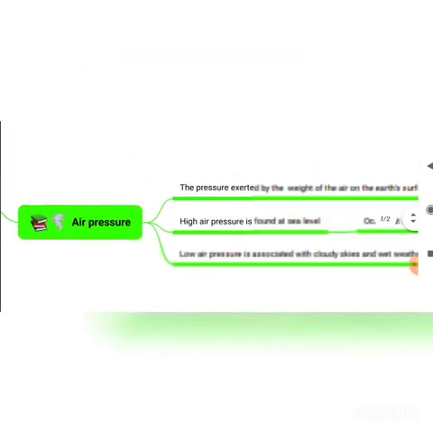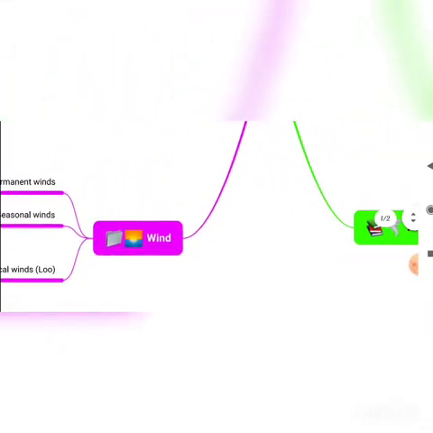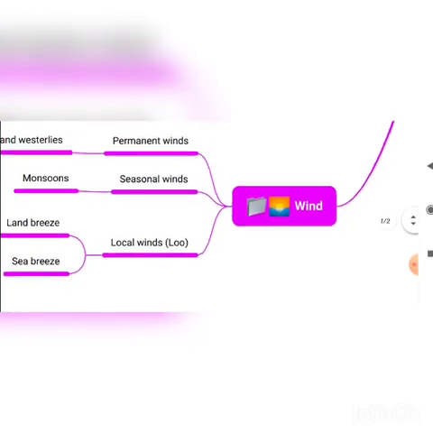This is all about air pressure, my dears, and let us move on to wind. The movement of the air from a high pressure area to a low pressure area is called wind. As you know, a high pressure area may occur at sea level, and the low pressure area will occur on land. So if the air moves from sea to land, that movement is called wind. As dry leaves blow down to the pavement and trees are uprooted during a storm, you could see that is the movement of the wind as it blows.